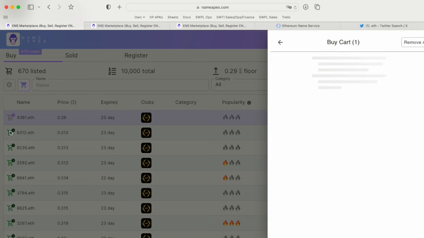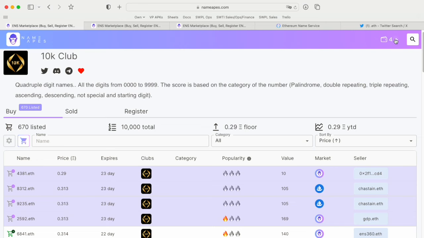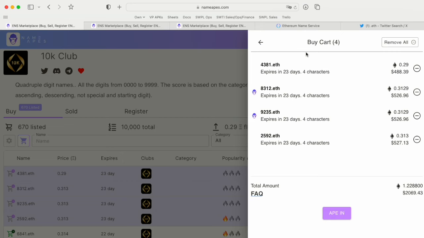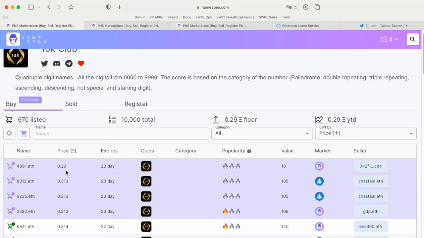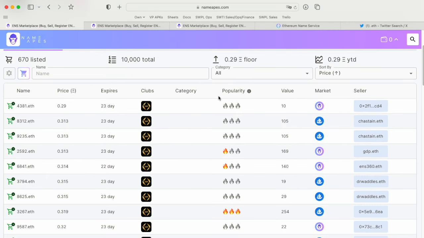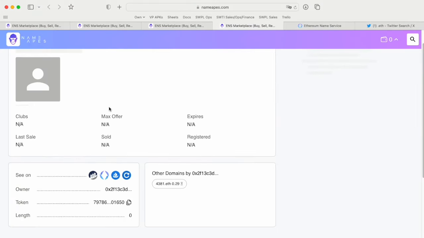If you have a ton of ETH and you want to get in, I would suggest you buy one of the 10K club names, right? There's a buy card here, and you can check out and save gas, because it transacts over one transaction. Before you get into buying, let's look at how it works. Let's open up one name.